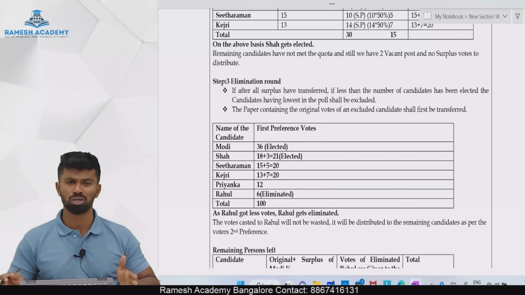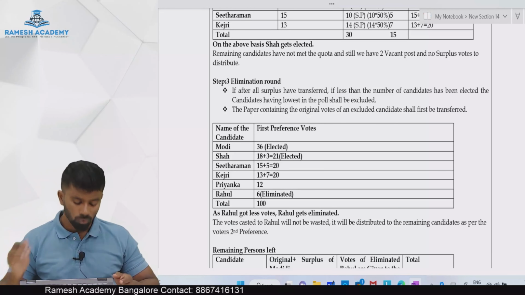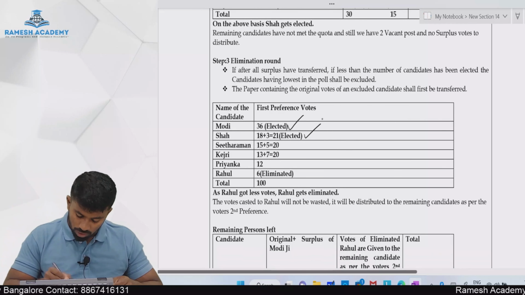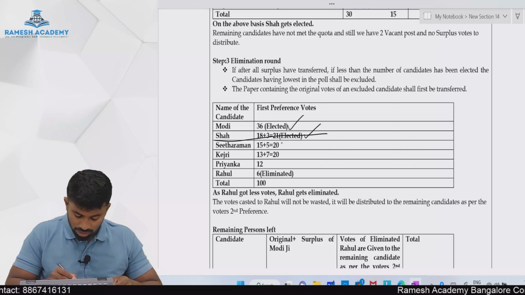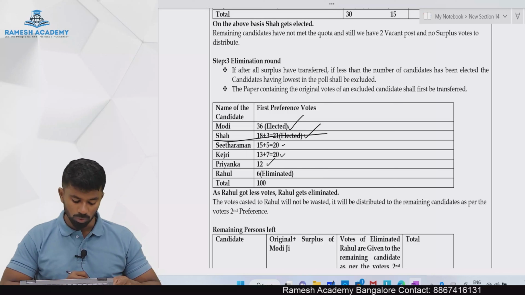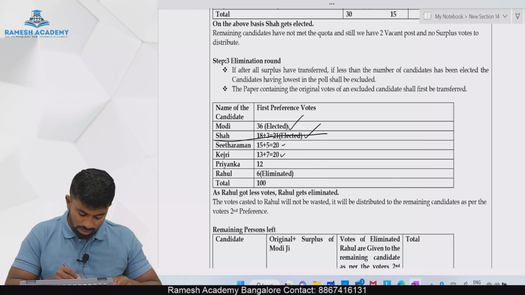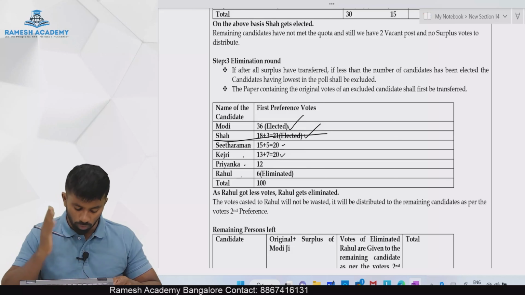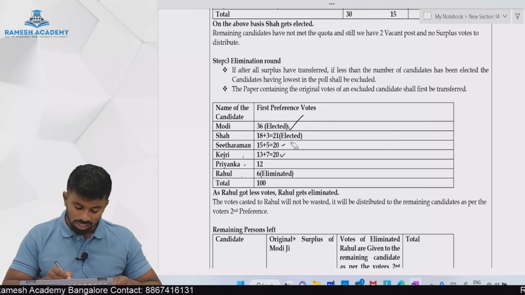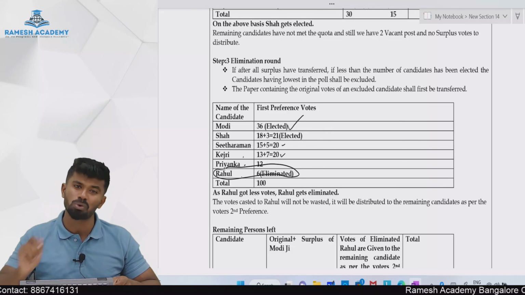What is this elimination round, sir? In the elimination round, we will take into consideration the remaining candidates. Who are the remaining candidates? Modi ji and Shah already got elected. We are left with Sitaraman, who got 20 votes, Kejri 20 votes, Priyanka 12 votes, Rahul 6 votes. Among these 4 candidates, who got the least number of votes? Rahul got the least number of votes. He got only 6 votes.